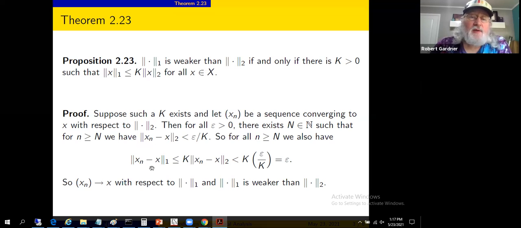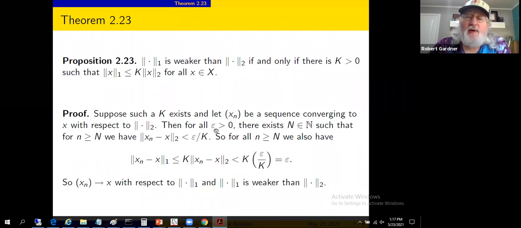We're just talking about the norm of x sub n minus x in this equation here. And if n is greater than or equal to capital N, then we get the 2 norm of that vector difference bounded by epsilon over k. The k's cancel. There's the epsilon, and that's exactly the definition of convergence with respect to the 1 norm.